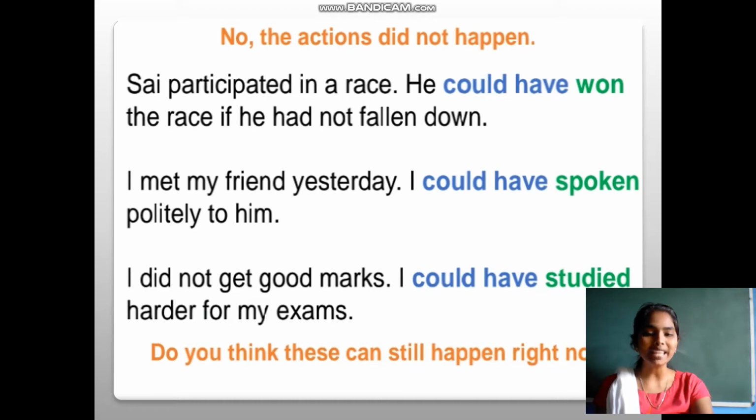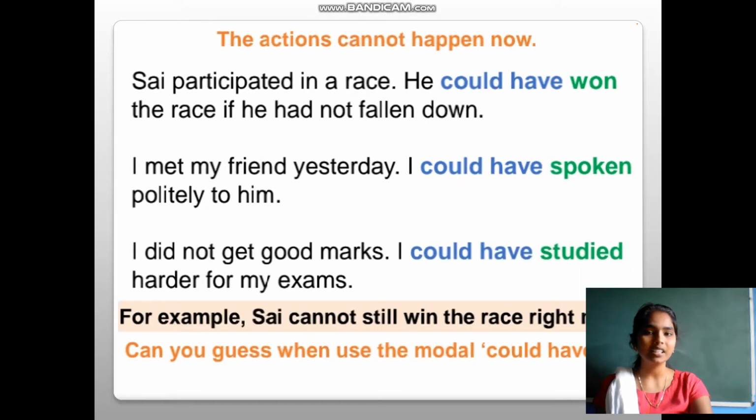So do you think this can still happen right now? Do you think these actions will happen next? The actions cannot happen now because it is already past. The exam is already over. I didn't get good marks, but now I am realizing that I have the ability to get good marks. Is it possible to get them now? No, the actions cannot happen now.